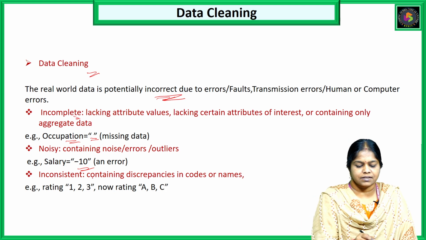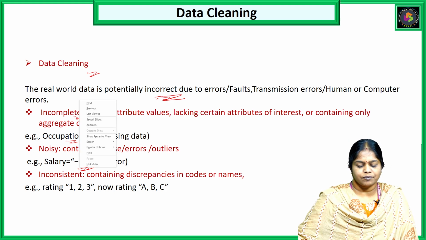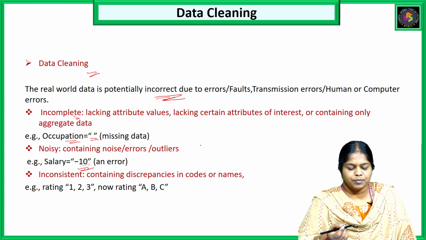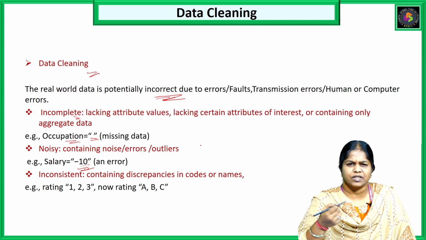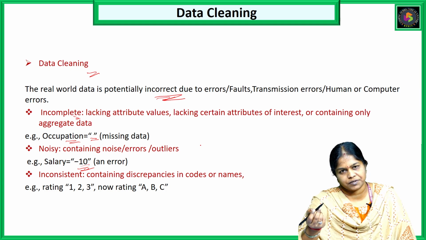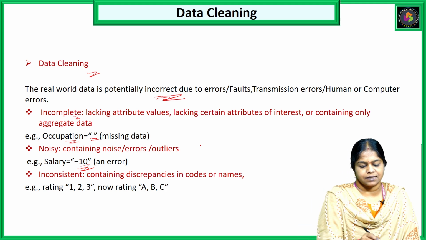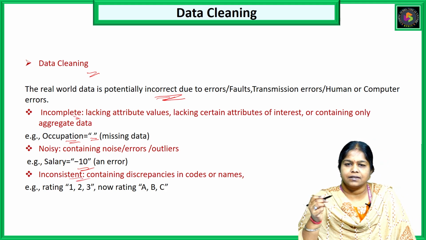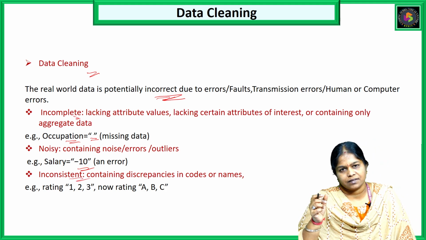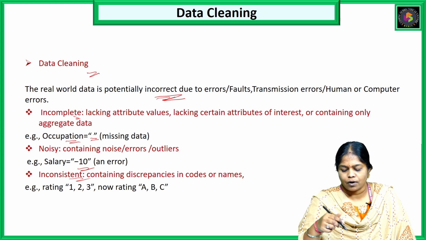Of course, it is an outlier. So what we have to do is replace that particular salary with basic statistical measures like mean, median, mode. And the next one is inconsistent data. Inconsistent data can be defined as a variance, that is, some discrepancies in some codes or in some names.